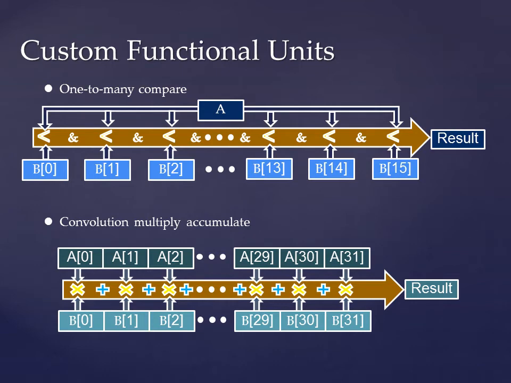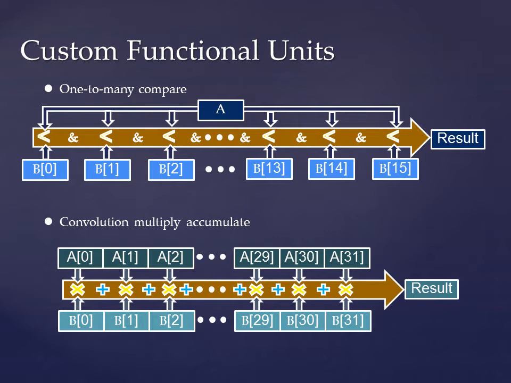As a common case, computer vision algorithms usually go through the input image several times with some kind of repetition. We could exploit this feature by introducing custom functional units. Common repetitions in these algorithms include one-to-many comparison, convolution, and 2D gradient unit. In one-to-many compare, one value is compared to other data from an image.